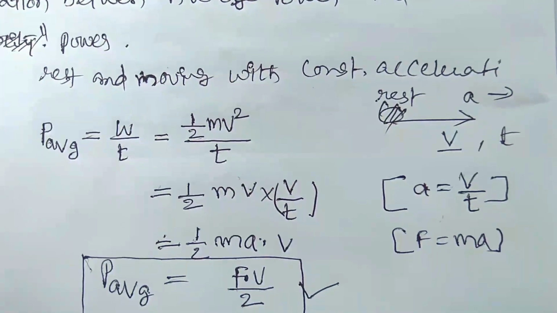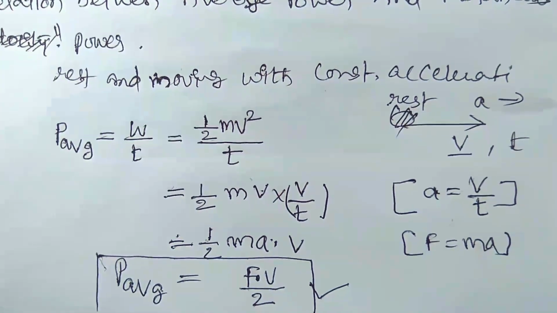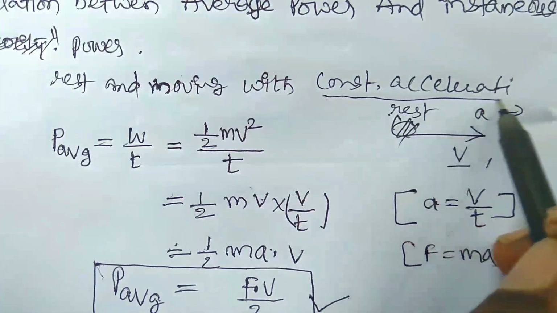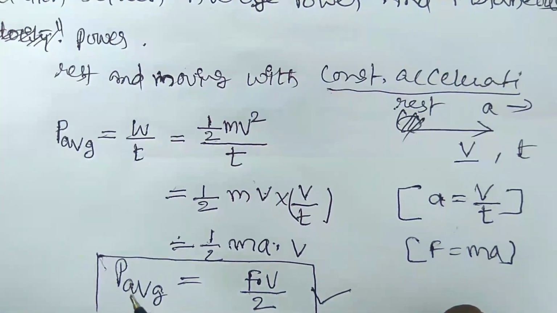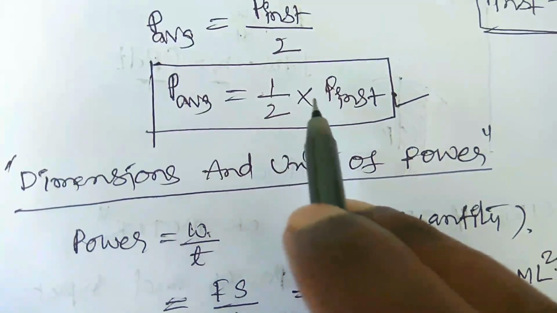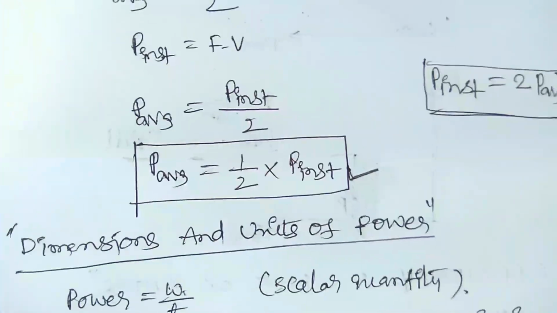The main important point to remember in case of average power and instantaneous power: if the body is maintaining constant acceleration, then the average power is equal to 1 by 2 into the instantaneous power.